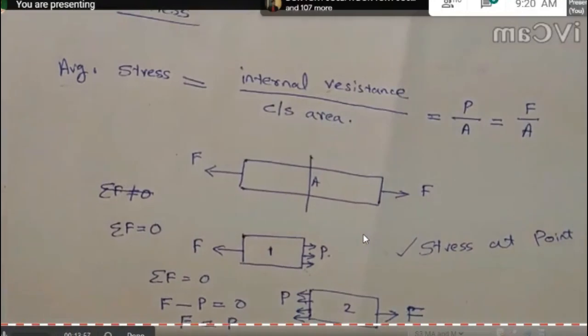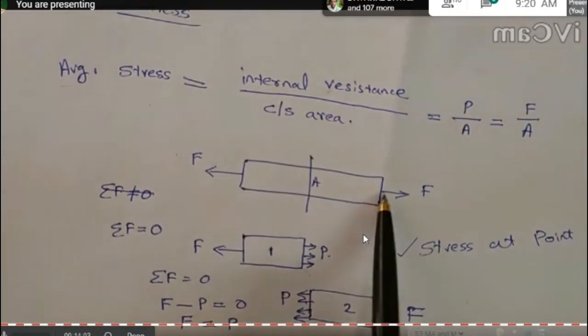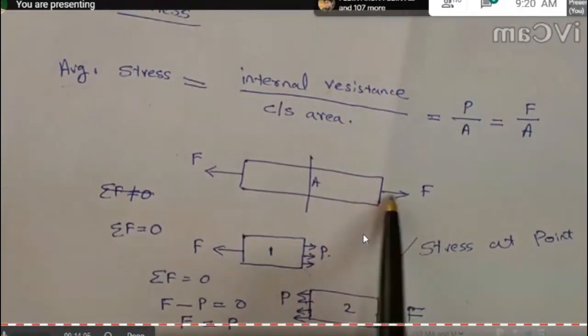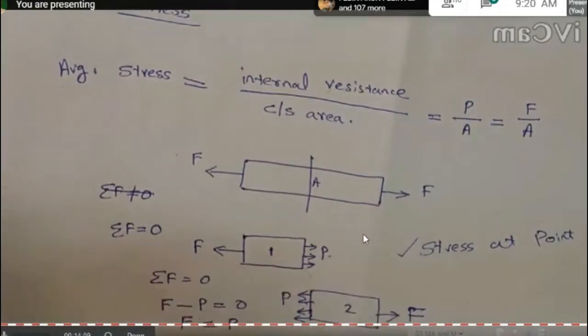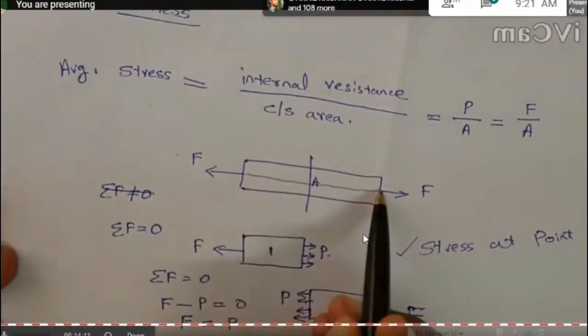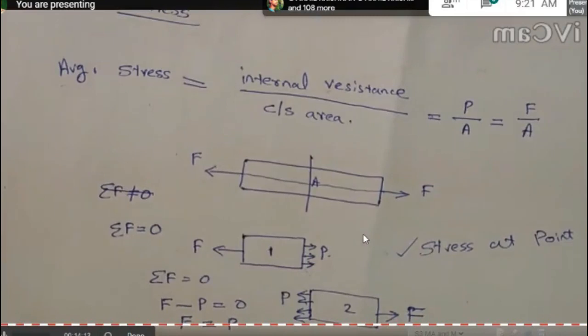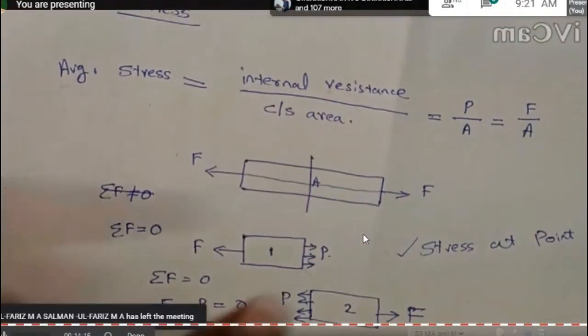Okay, and here the calculation of stress value is very easy because this external force is acting at the central axis, through the central axis of this bar. So this force is uniformly distributed across the cross section.